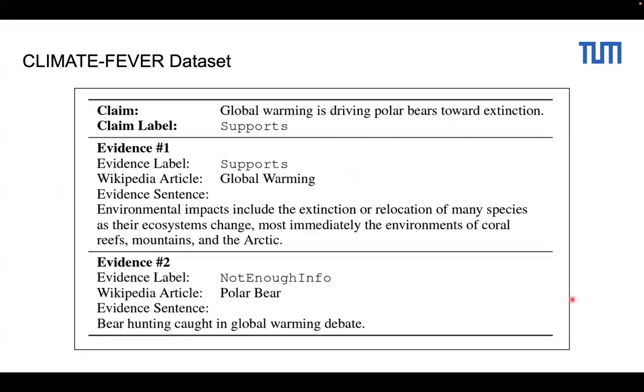In the climate fact-checking domain, there is one particular data set called Climate-FEVER. It's built on the FEVER data set, which is very famous for general fact-checking tasks. Here we have a claim: global warming is driving polar bears towards extinction. Evidence 1 gives an evidence sentence which supports the claim. Evidence 2 is not able to show whether it is supporting or refuting, so it gives not enough information.